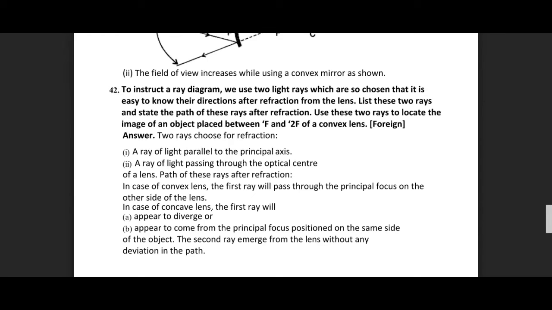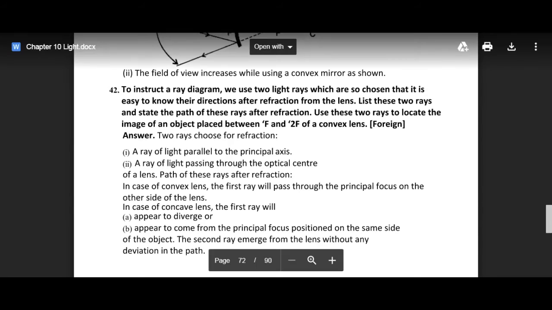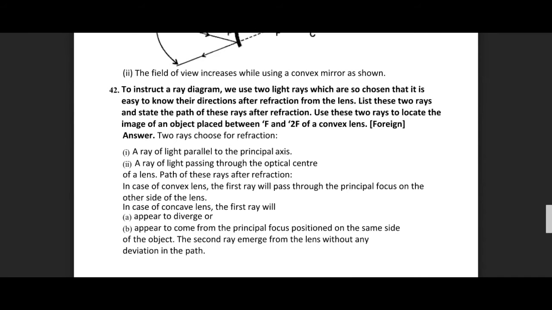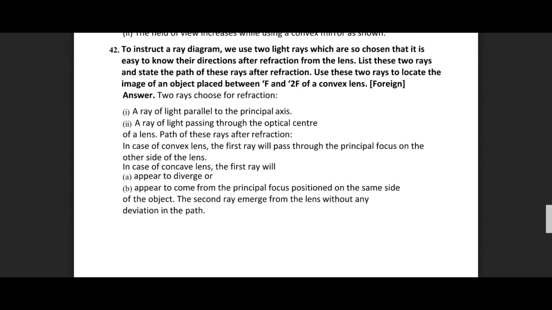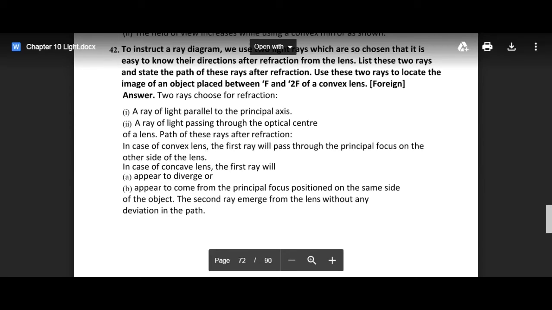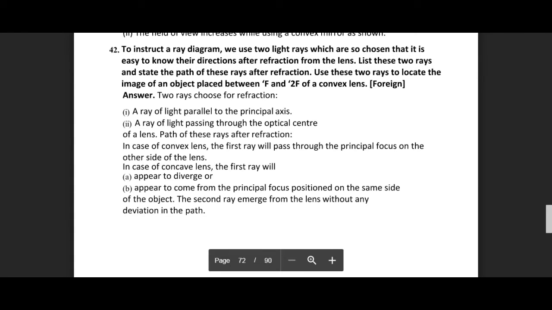List these two rays and state the path of these rays after refraction. Use these two rays to locate the image of an object placed between f and 2f of a convex lens. So basically they are talking about two rays, right? In every ray diagram we are showing two rays, but in actual there are a large number of rays that we cannot count. But why are we taking two rays?